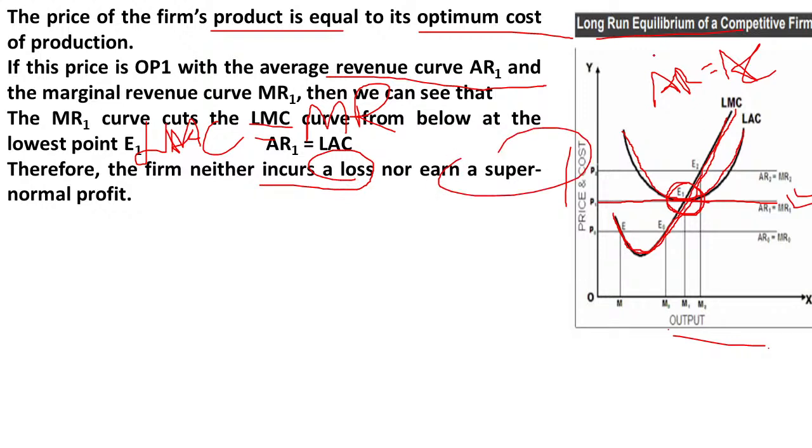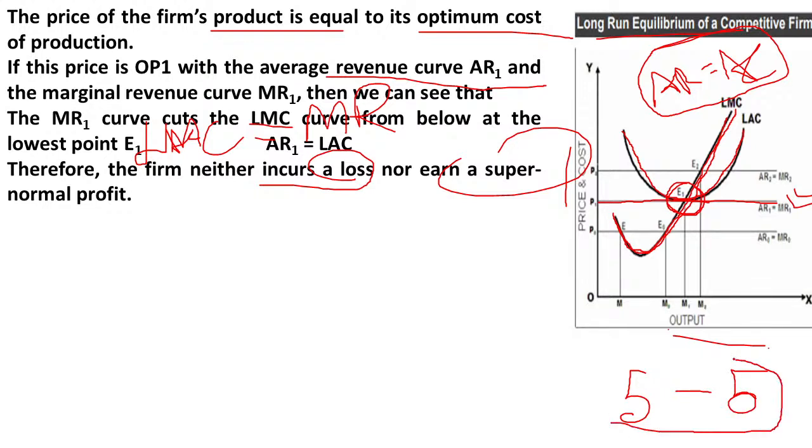So in this case, average revenue is equal to average cost. So the same you have studied under the short run also. So for example, I have produced a pen. The cost of the pen is 5 rupees, and I am selling it at 5 rupees only. The price is also 5 rupees. So in this case, firm will not make any loss. The firm will not earn any profit. So here LAC, AC is equal to MC, and also it is equal to MR, and also it equals AR. It also equals price.